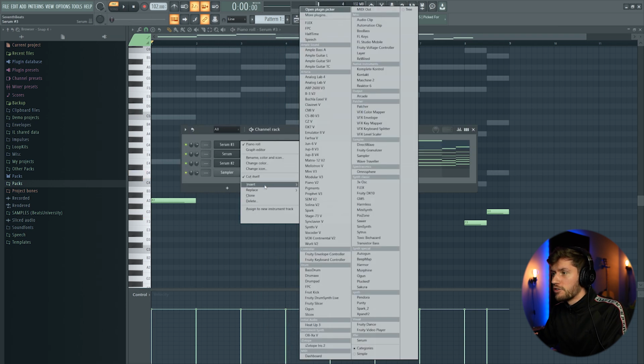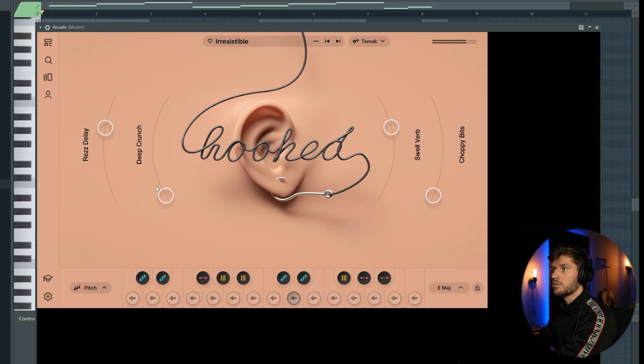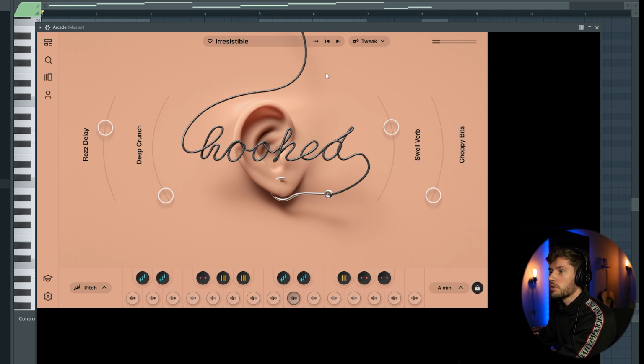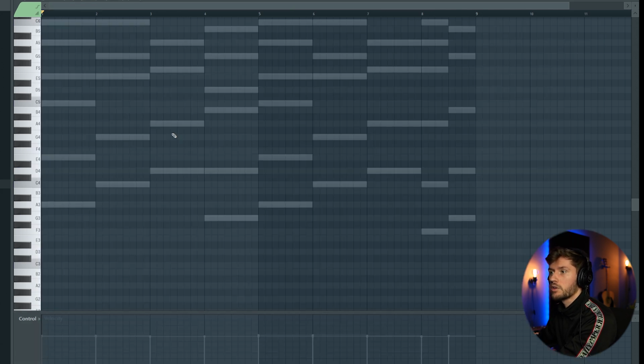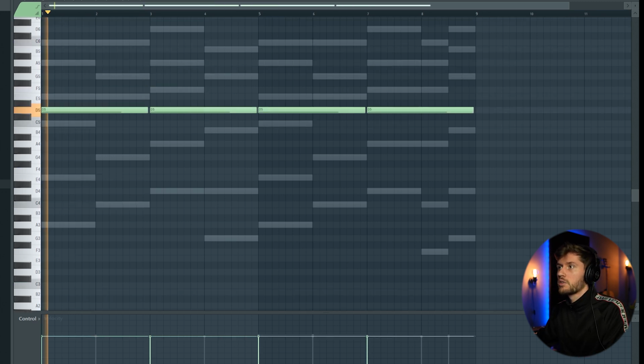And right now we're gonna add a vocal sample, so I'm going to use Arcade. So we've created a melody in A minor. So we're gonna adjust this one to A minor. So I'm gonna make an adjustment to this one like this, and drag it in. And just make the note a little bit shorter like this. So there is a gap right here.